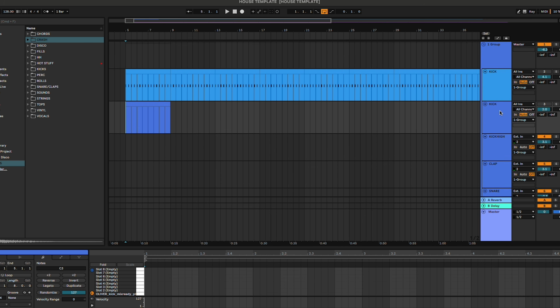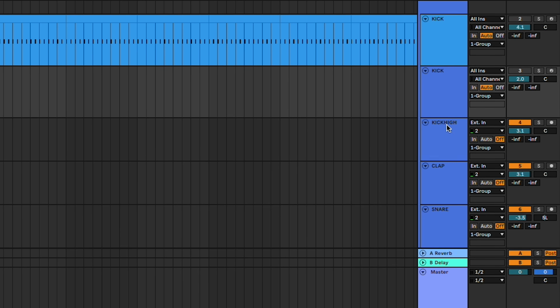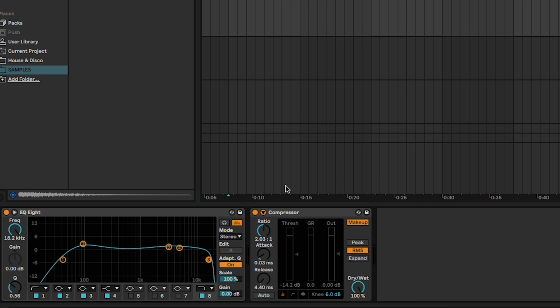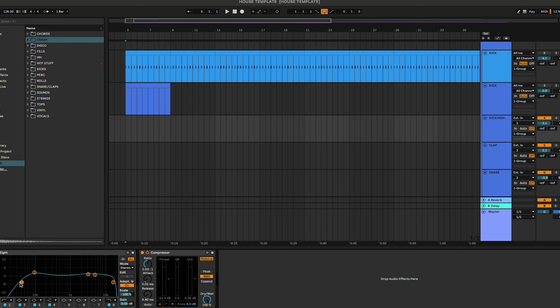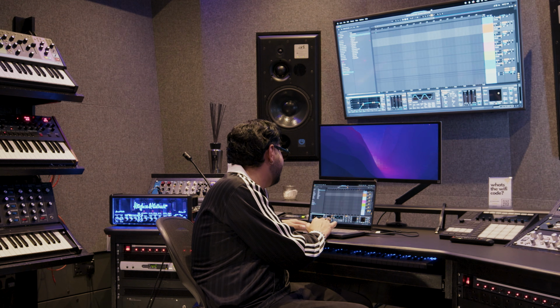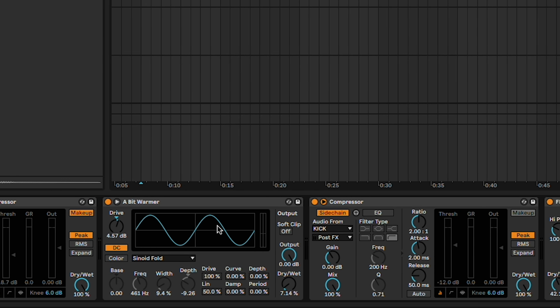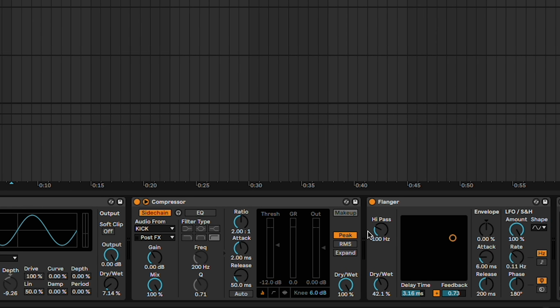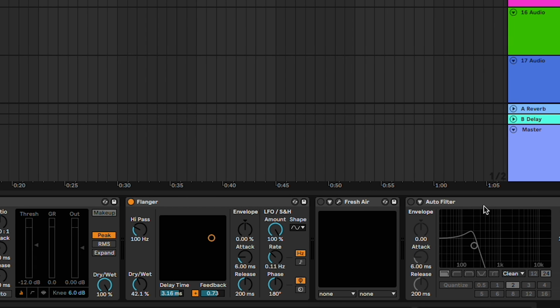Before I type any notes or anything, I usually have this setup. It's a template. It says house template, which has a bunch of channels already pre-named. So each channel is very straightforward. It's an EQ and a compressor. So if the EQ is already there, I'll just move it and try to get the sound right. And then I have a channel for keys and pad, which already has an EQ, a compressor, saturation, another compressor doing sidechain, flanger, and I turn these off. But then I have a bass one too, so I can just drag stuff and work on it quite fast.